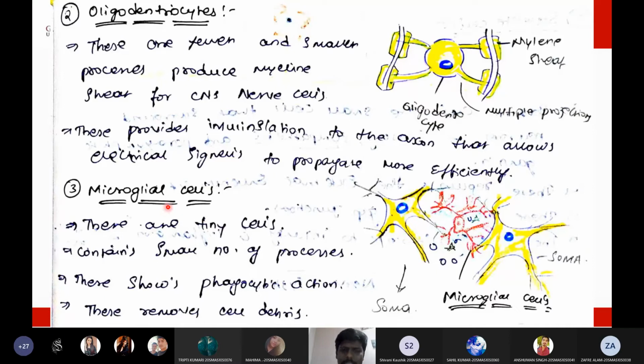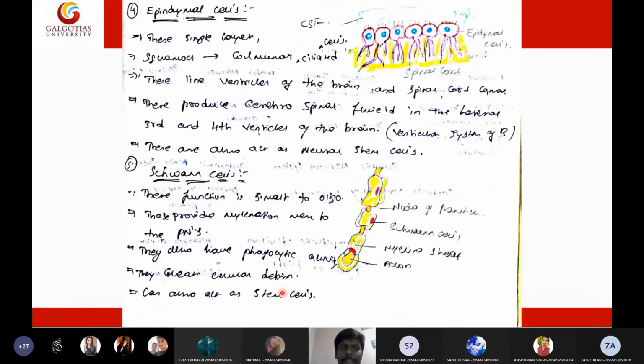They destroy these microorganisms by a phenomenon called phagocytic action. Phagocytosis is the process of digesting and killing the microorganism. So microorganisms that enter the brain will be destroyed by these microglial cells. That is the major function of the microglial cell. And the last and final is the fourth cell, the ependymal cell.